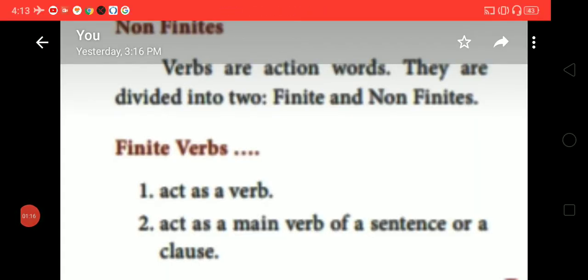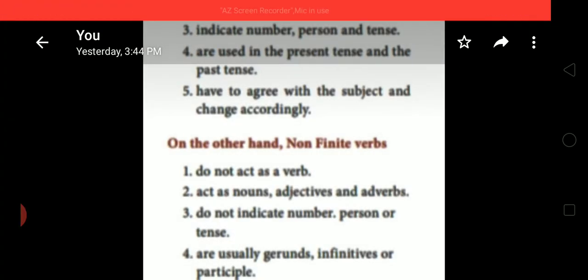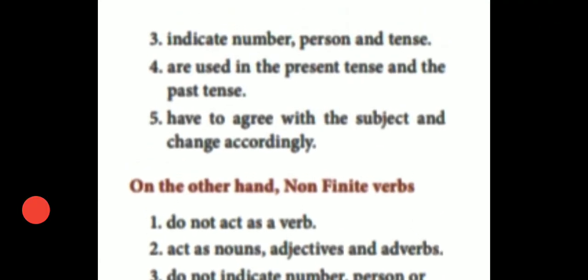Now, what are non-finites? Verbs are action words. They are divided into two, finite and non-finite. Finite verbs act as a verb. They are the main verbs. Second point, they act as the main verb of a sentence or a clause. And they indicate number, person and tense. Fourth point, they are used in the present tense and the past tense. And fifth point, they have to agree with the subject and change accordingly.